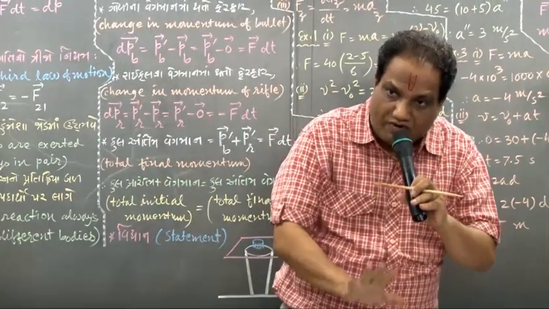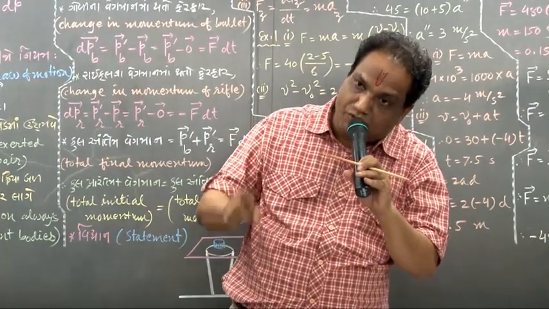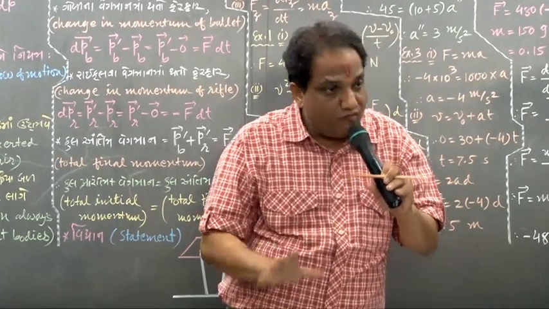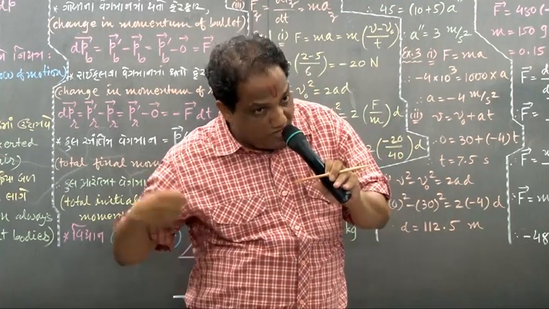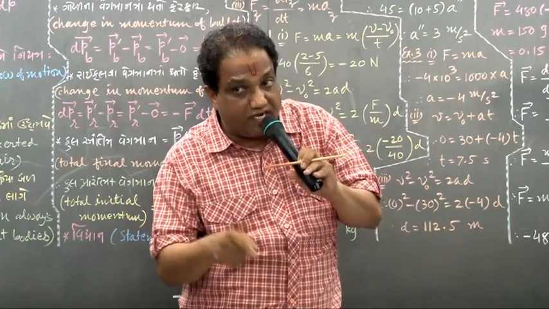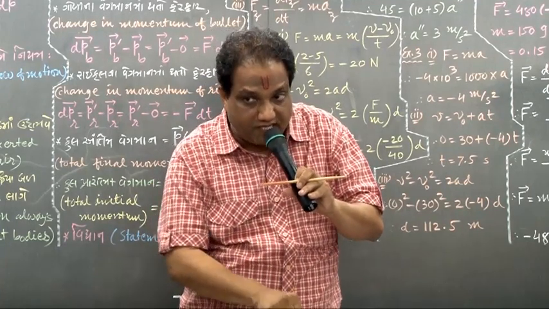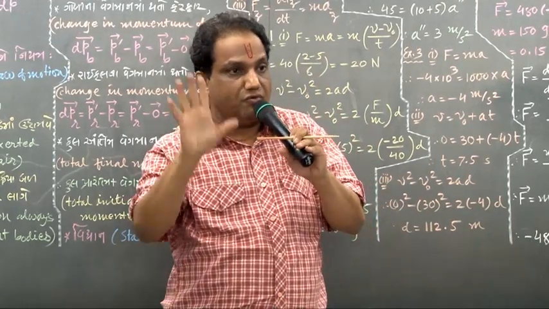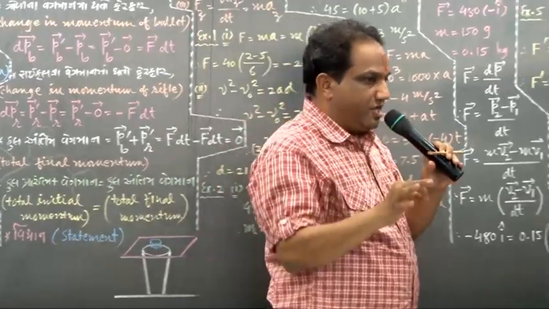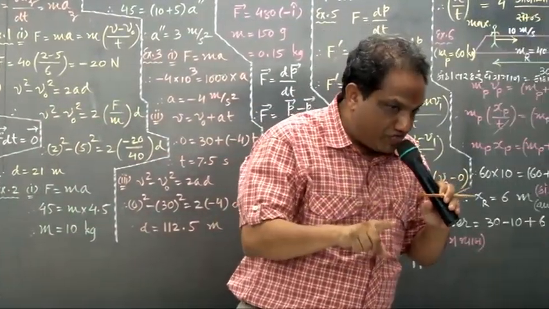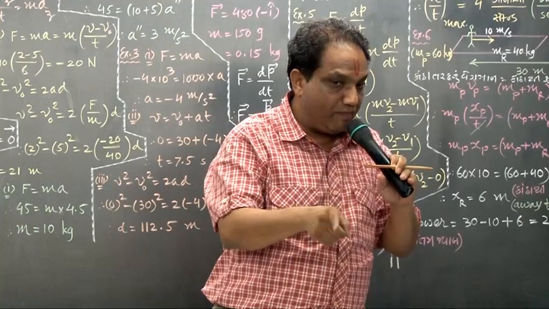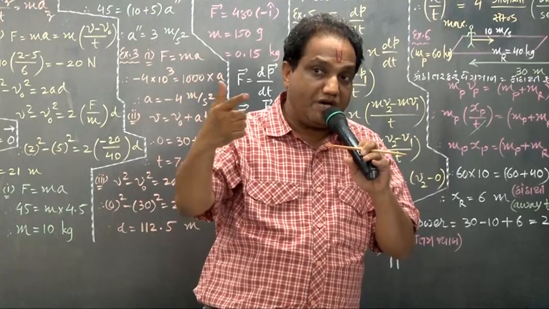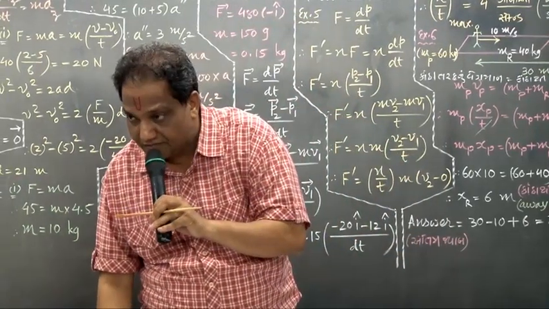So it was in a state of rest, and it would like to continue the same state of rest as far as possible. While remaining at rest, though you are exerting force, if the force exerted is not sufficient, what does that body do? It simply opposes the very action of your applied force. The basic property of a body by virtue of which it opposes the action of applied force is known as its inertia.